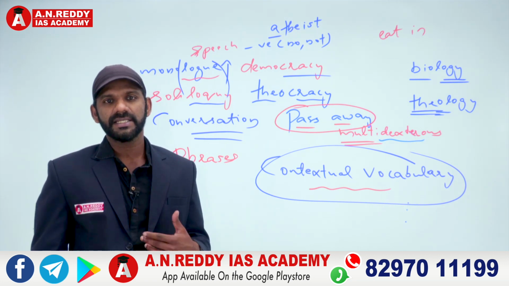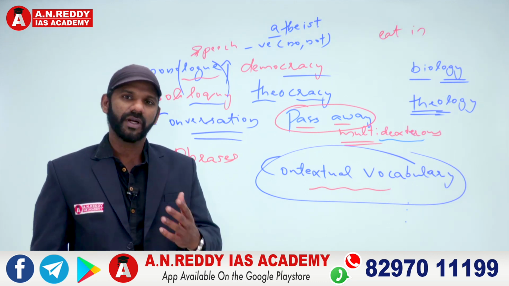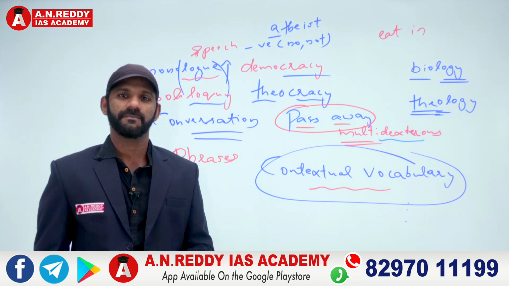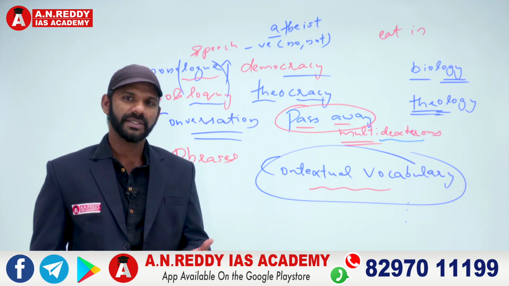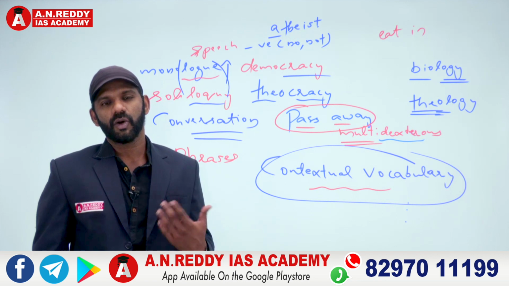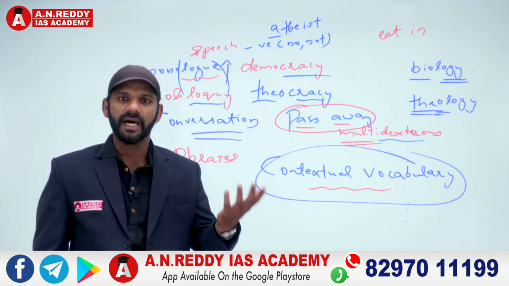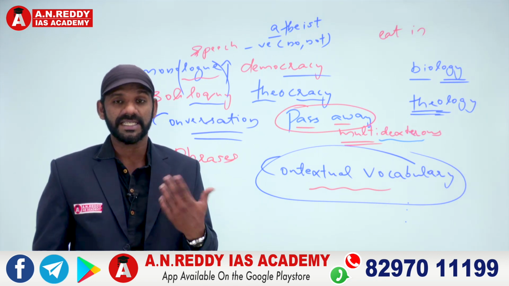I ate in today morning means I ate at home today morning. Then what is eat out? Sitting outside eating? No. Eat in means eating at home. So eat out means what? Eating at a restaurant or a hotel. Eating at a restaurant or a hotel is termed as eat out. Shall we eat out? Means shall we eat at a restaurant or a hotel? Right? That is eat out.